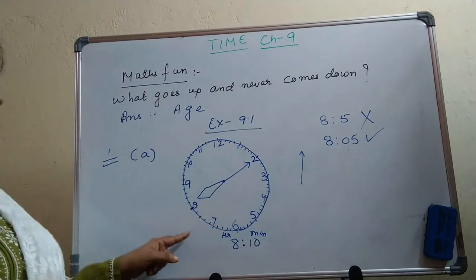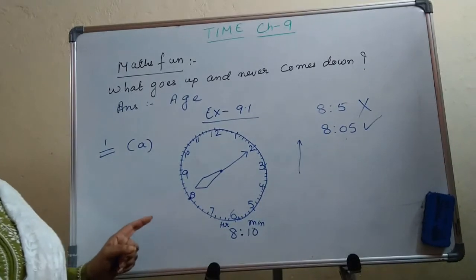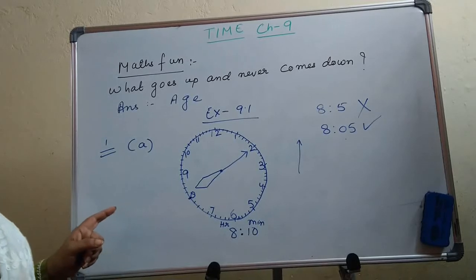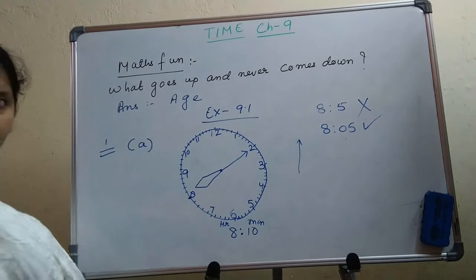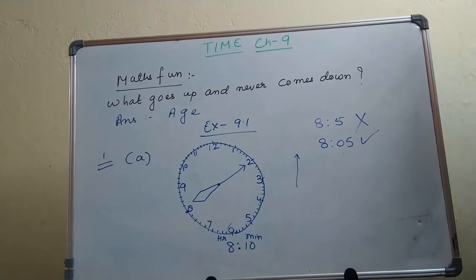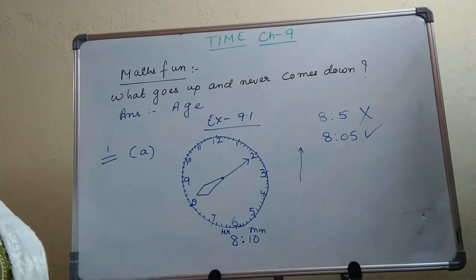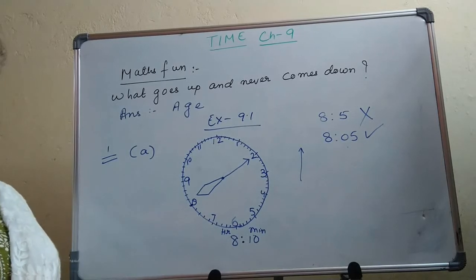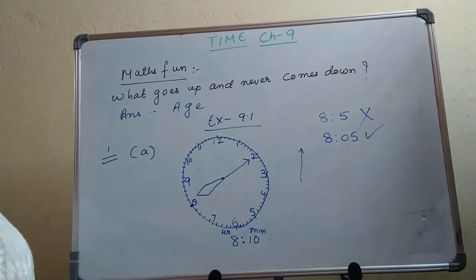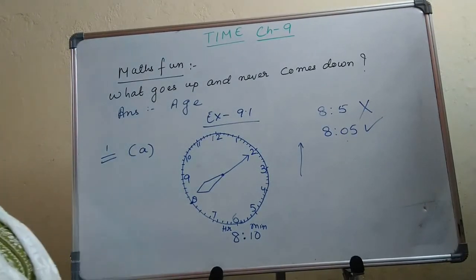So that is how to draw the hands of the clock. I hope you all have understood this. Now we will do one question from question number 2. Just see the board. Now in question number 2, the hands are already drawn and you have to tell the time, and you have to tell the time in 2 ways. Just like the previous, let's recall how we did, the same way we have to do. The time is 7:05.